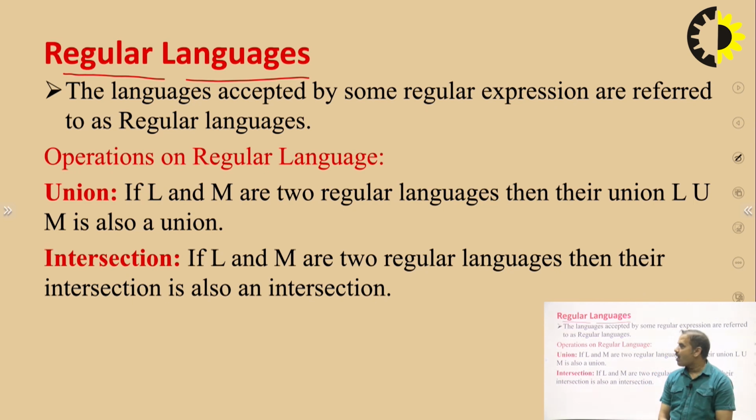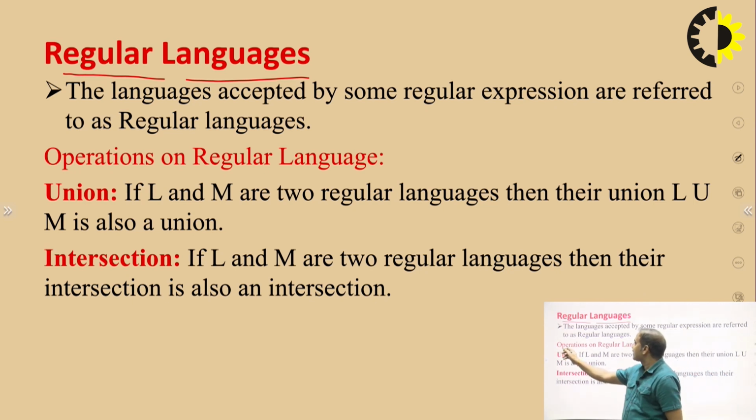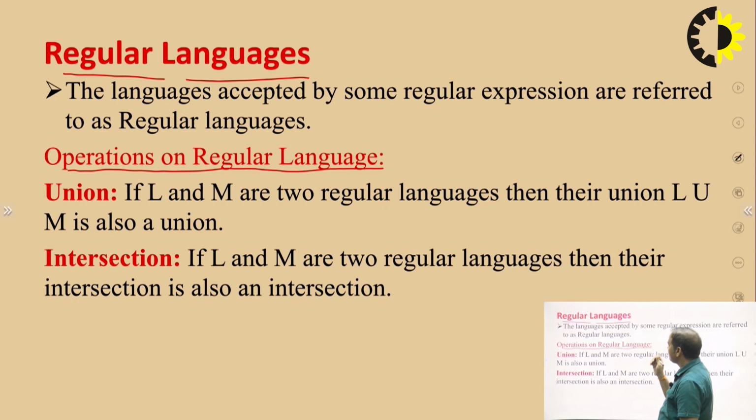There are some operations on regular expressions. That means if we have the given regular expression, then what is meant by union, intersection, and concatenation, and how these operations are performed on the given set of languages.